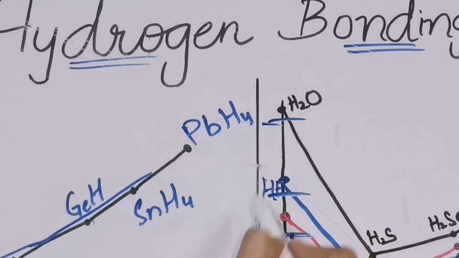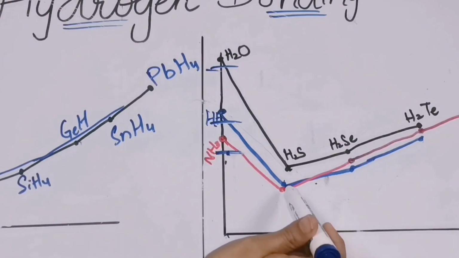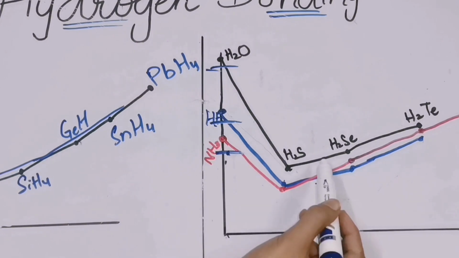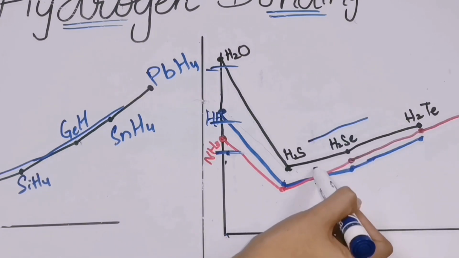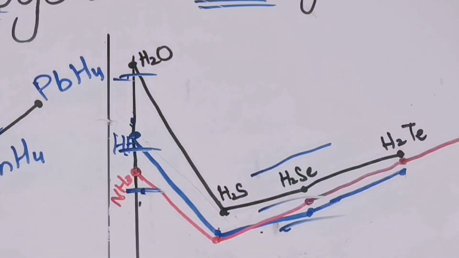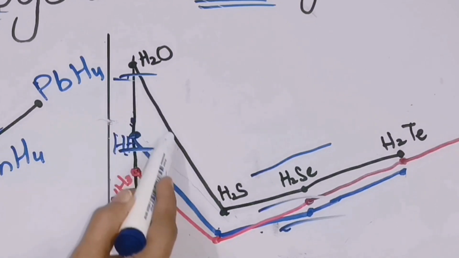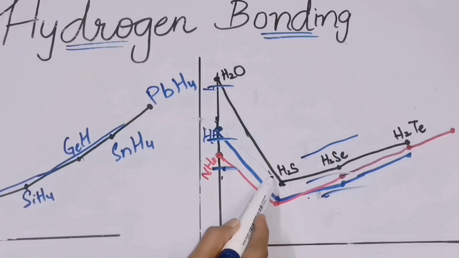If we skip the first element, see over here, from here the second elements of the groups are starting. They are also increasing in a regular pattern. Now look at the hydrides of the first element of these groups. Their boiling point is very high, and when coming down in the group, it is decreasing first and then increasing.